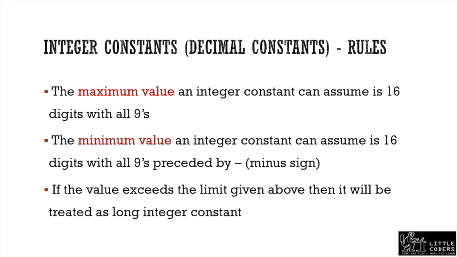The system itself automatically considers it a long integer constant if the value exceeds 16 digits. Except that, there is no extra rule for long integer constants.